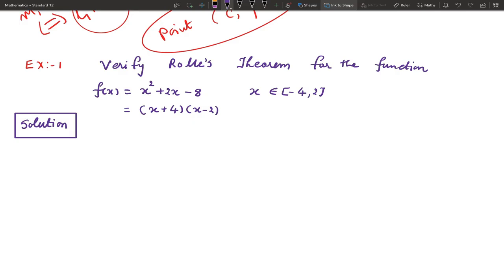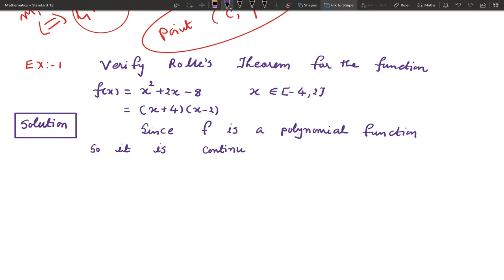So here, since f is a polynomial function, it is continuous on closed interval minus 4 comma 2 and differentiable on open interval minus 4 comma 2.